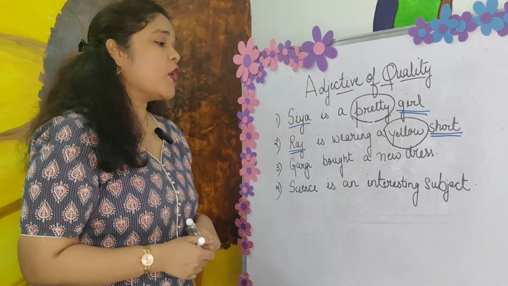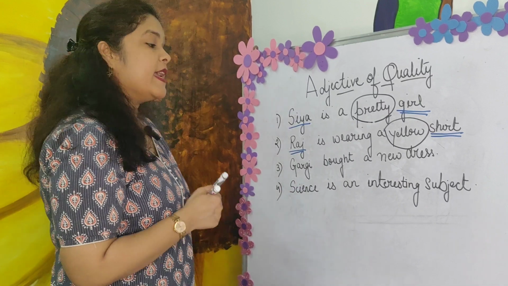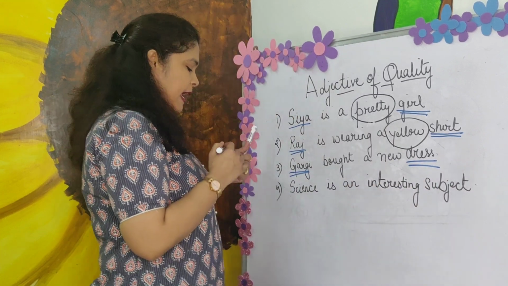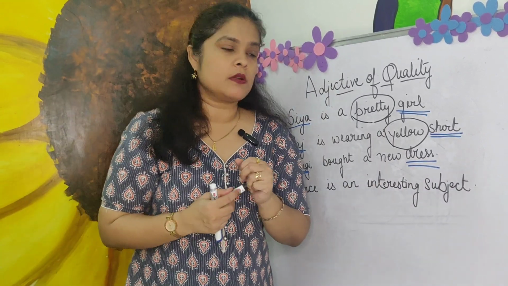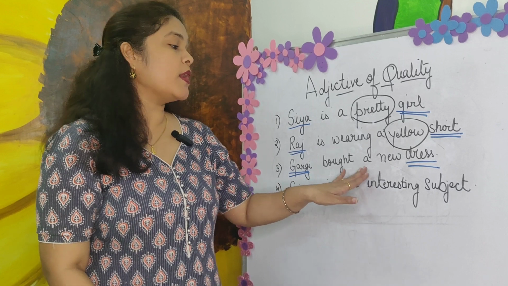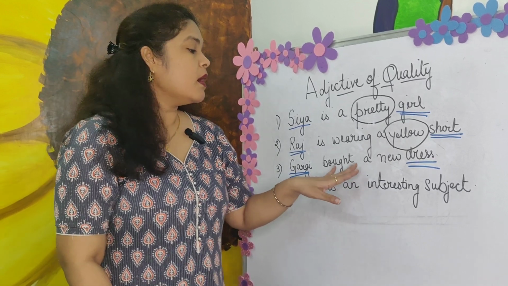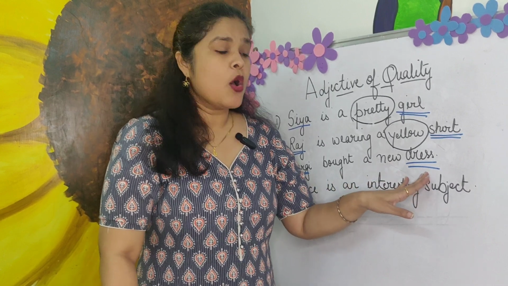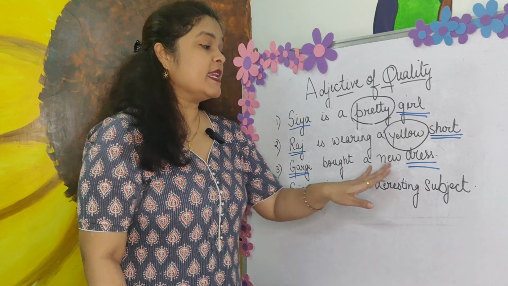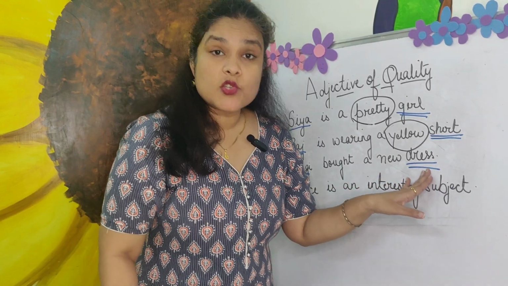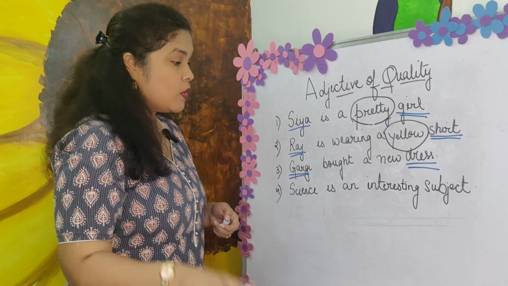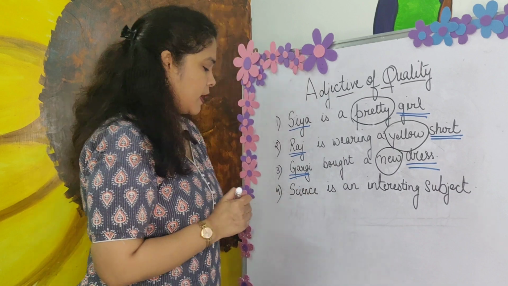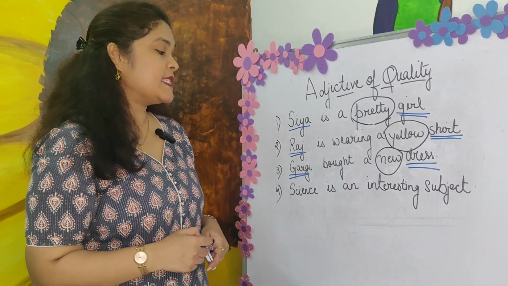Then we see Gargi bought a new dress. Same rule, we find the noun. So the nouns are Gargi and dress, right? Now can we see any word which is describing Gargi out here? No. There's no word which tells you something more about Gargi. Bought, no, because it's a verb. A is an article. New, okay, new. But is it telling you something about the dress or about Gargi? Basically, the word new is describing the dress, okay? So here, new is the adjective of quality. Okay, science is an interesting subject.